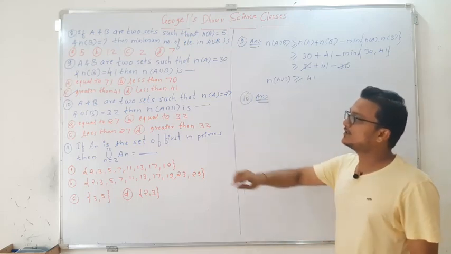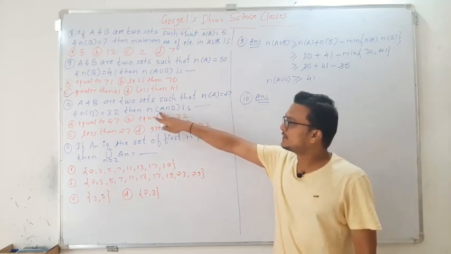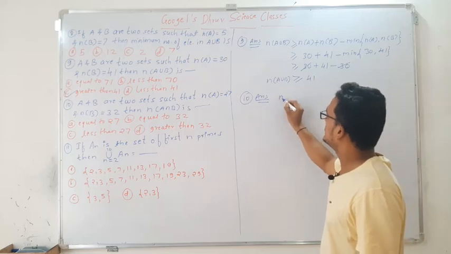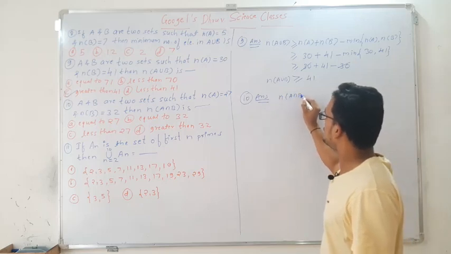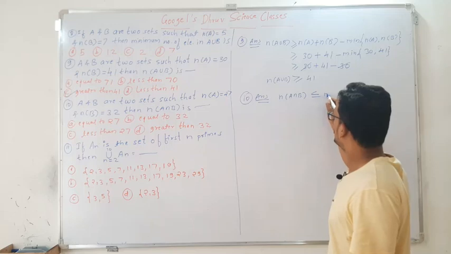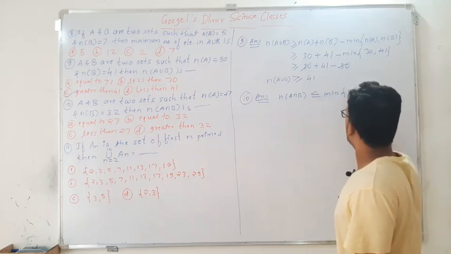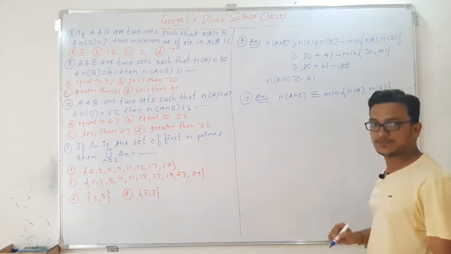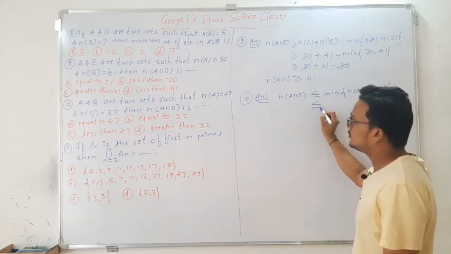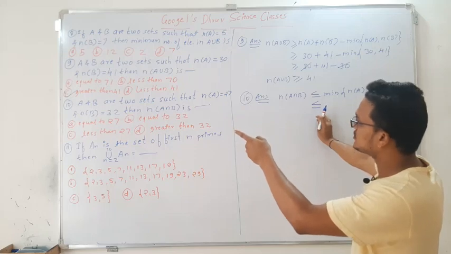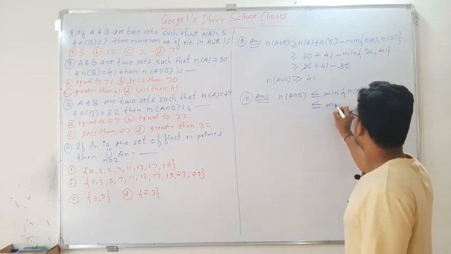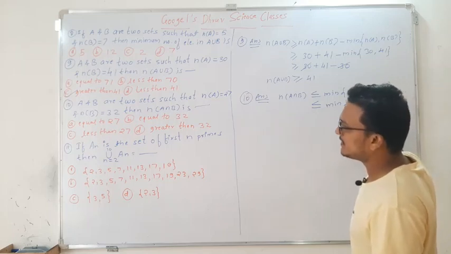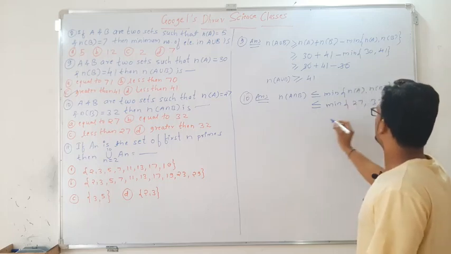They asked about how many elements are present in A intersection B. So we have the result: n of A intersection B is less than or equal to the minimum of n of A and n of B. Here n of A in question number 10 is 27, and n of B is 32.